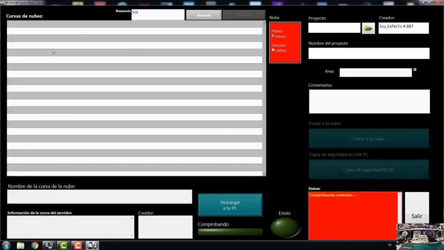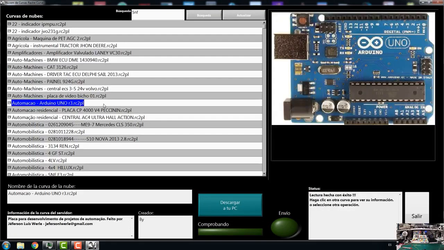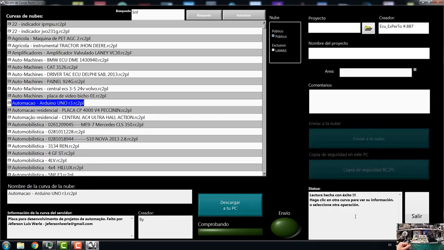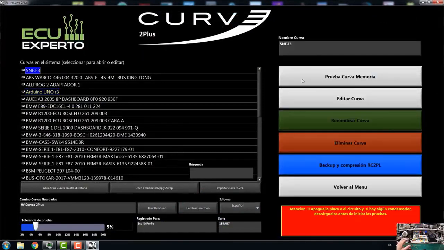Imagine that we make a modification and that modification is wrong. No, so what we are doing is modifying a good file, putting the bad one better. We are not going to touch it, we are going to leave it that way. Then that is the cloud, the 5th of January FA. We are going to see this curve test with memory.